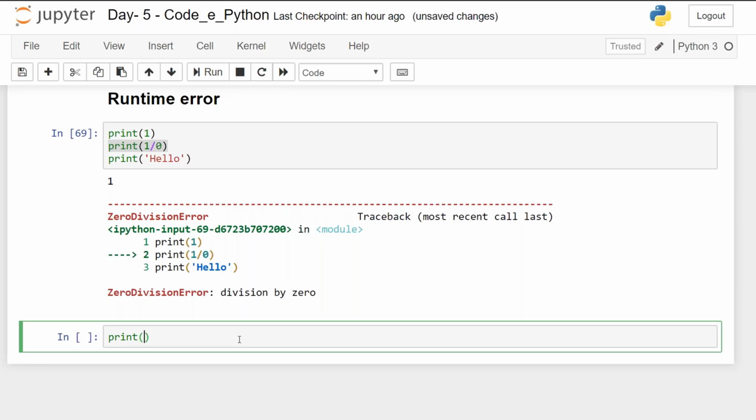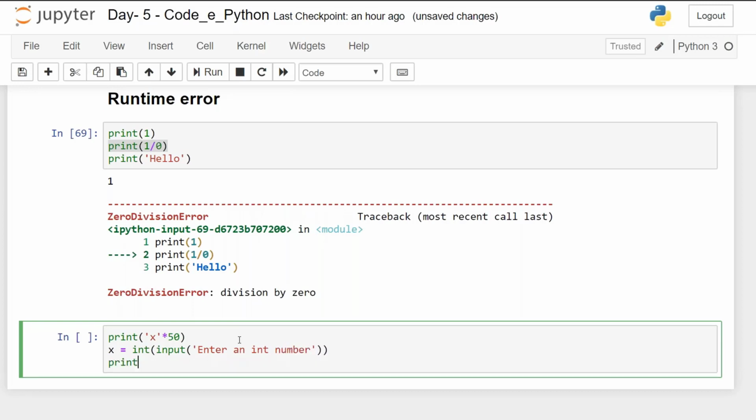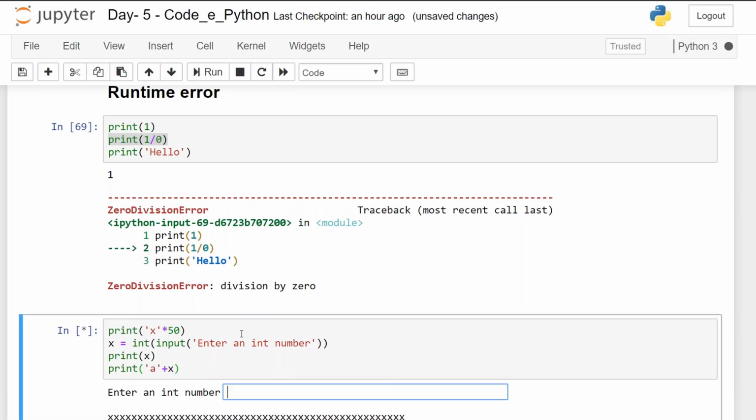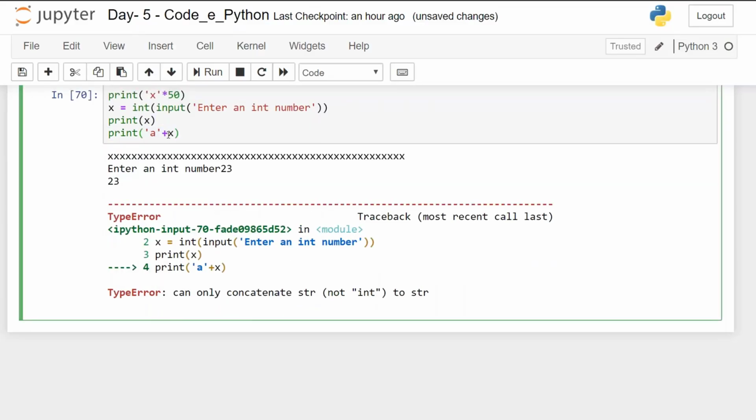Okay, let's take one more example. I'll write print, and let's recall one concept that we did before, x into 50. x equals integer input, enter an int number, and print x. I'm writing print a plus x. First, what it did was it printed x 50 times, because when you multiply a string with a number. Now what I'm doing here is adding an integer value to a string value, so it is giving out a type error.